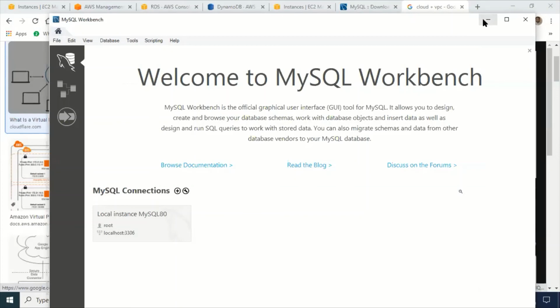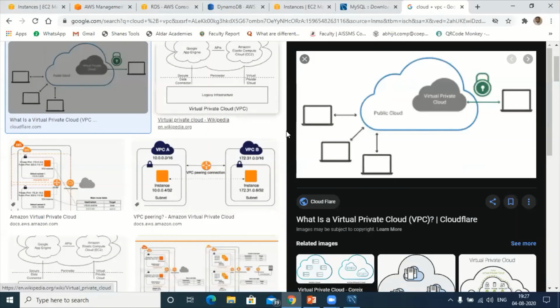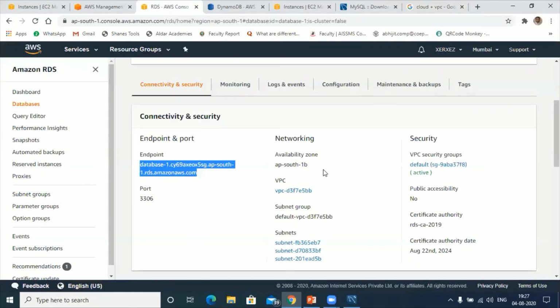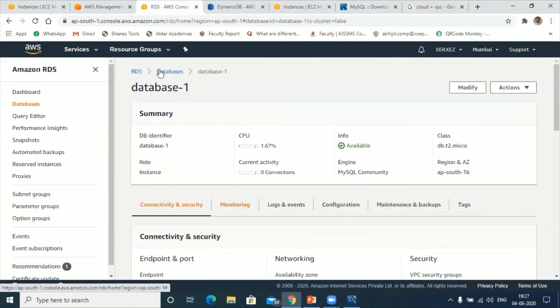Next is go to RDS. Here, go to your database.